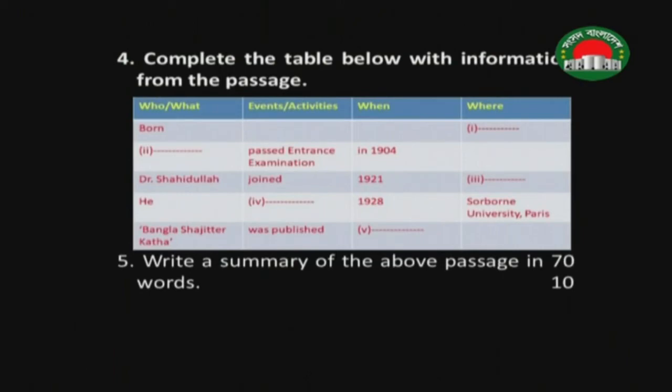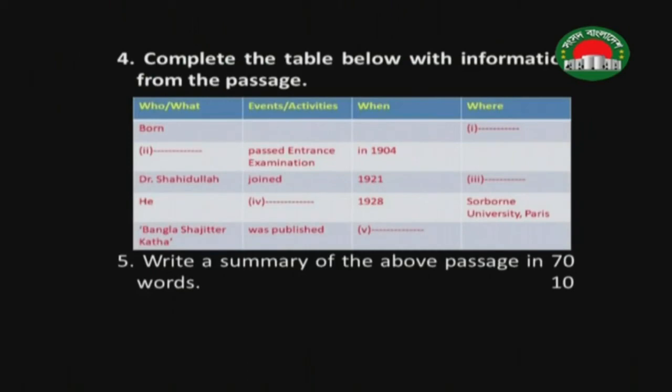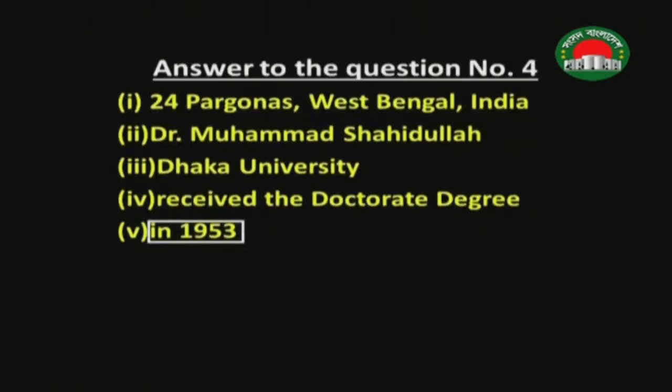In 1928, Sorbonne University, Paris. So from Sorbonne University, Paris in 1928, we know that he received a doctorate degree, right? So we will just write here, received doctorate degree. That will be enough. And last question, Bangla Sahityer Kotha was published when? Can you remember the exact year when this very book, Bangla Sahityer Kotha, was published? Yes, you were right. This is 1953.